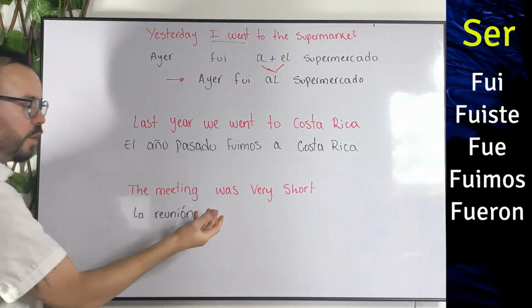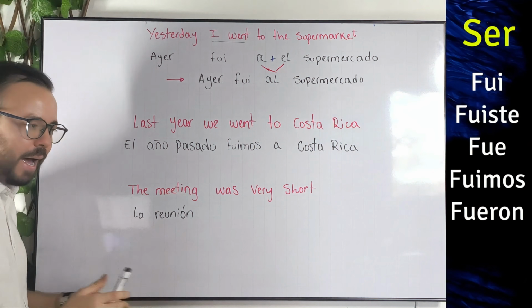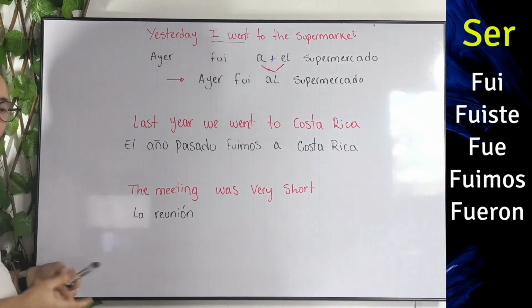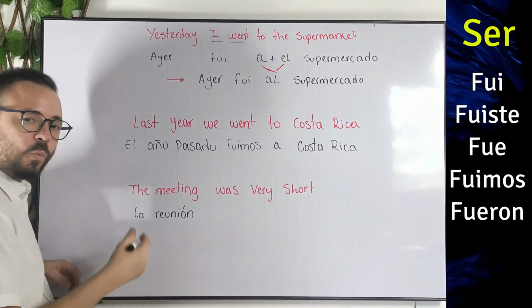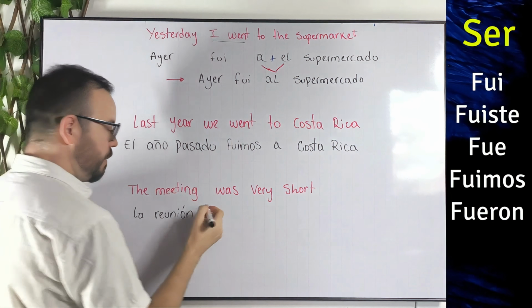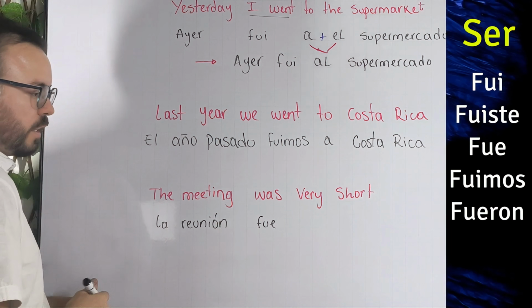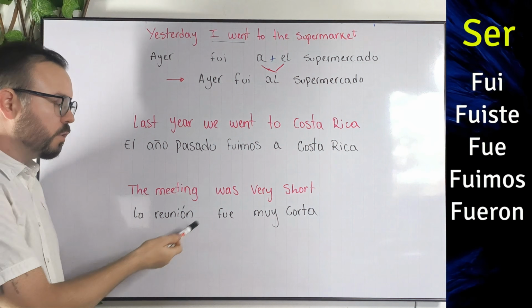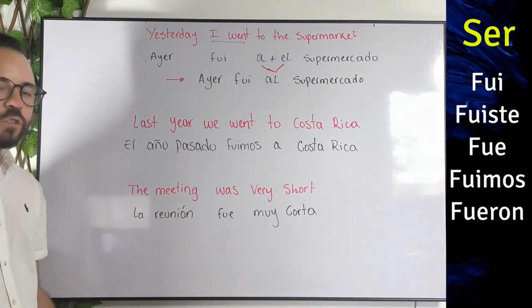For this was, we're using the verb ser, okay? In past. So if I'm using the verb ser, what conjugation should I use for this? Well, in this case, since we're speaking about the meeting, we need the it form. Or, well, the third person form, that will be fue. And then very short is just muy corta, okay? So the whole thing will be la reunión fue muy corta, or the meeting was very short.